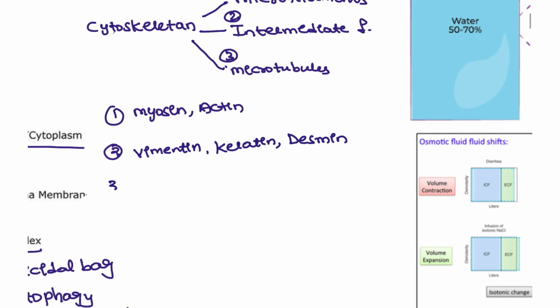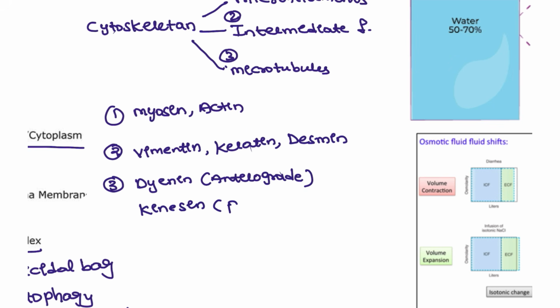Next, the third one is the microtubules. In that we have the kinesin, which helps in anterograde transport, and the dynein, which is for retrograde. And tubulin, which is involved in mitosis, continuous mitosis will be seen. So if you block this tubulin, we can use this as a drug, right?